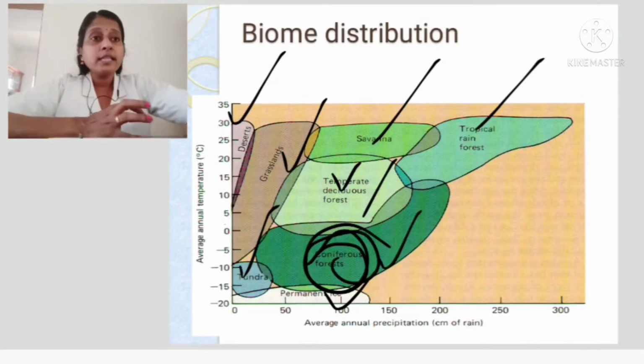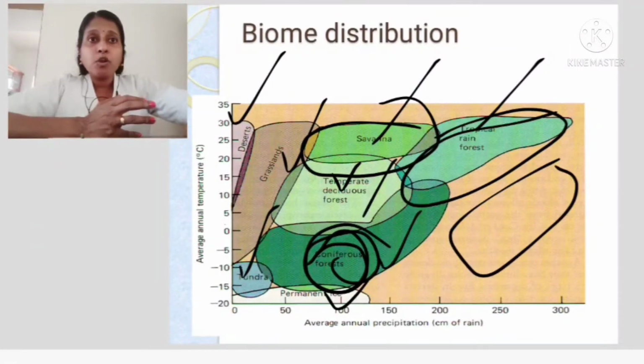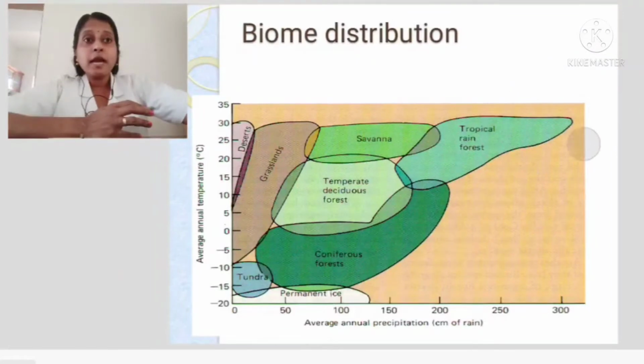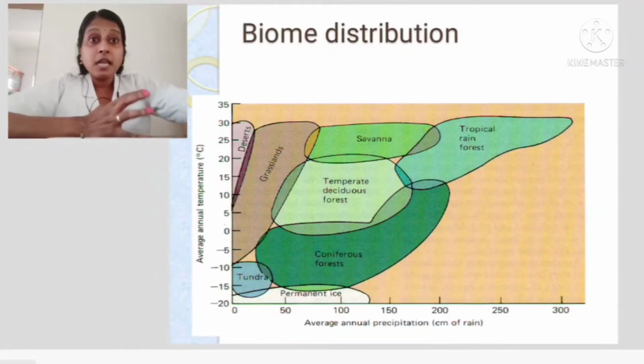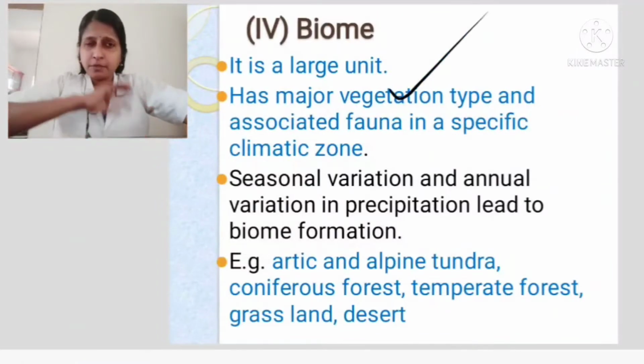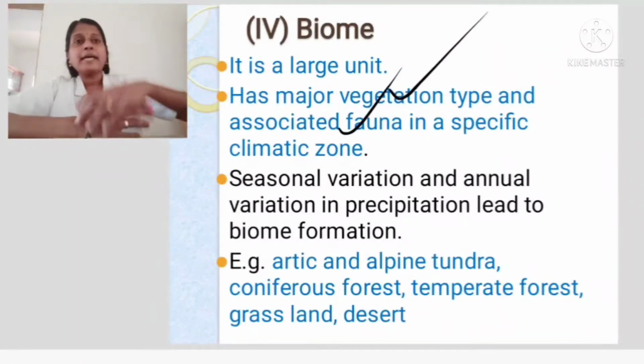Okay, so then they are forming what? A larger group, larger than the ecosystem as well. Ecosystem is only a small part, you see. Now when it becomes bigger in size, then we call them the biomes. When you are speaking of biomes, it's the largest unit of organization, and it contains major vegetation type. Vegetation means what? The flora, that is the plants, and fauna. Fauna is what? The animals in some particular climatic zones.